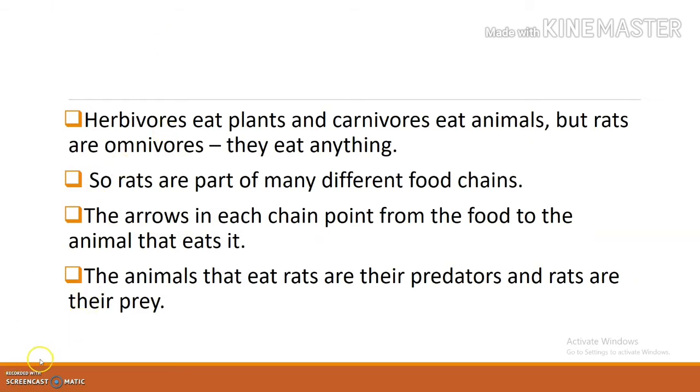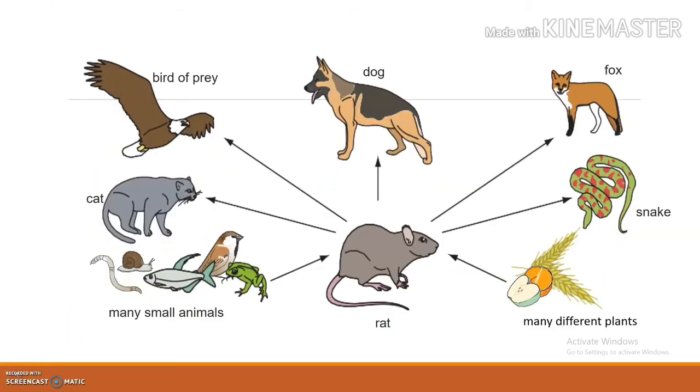So I will show you one food chain. In the textbook, you can see this food chain. It is a completely mixed, complex food chain if you are seeing. These arrow marks show that the rats are eaten by everything. Since rat is an omnivore, you can see it belongs to different food chains.